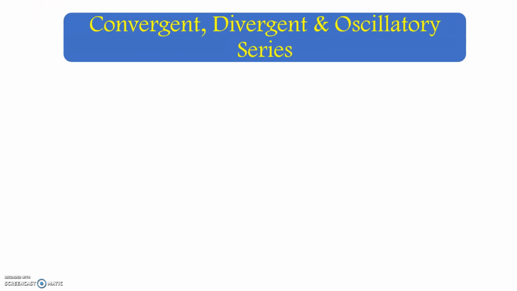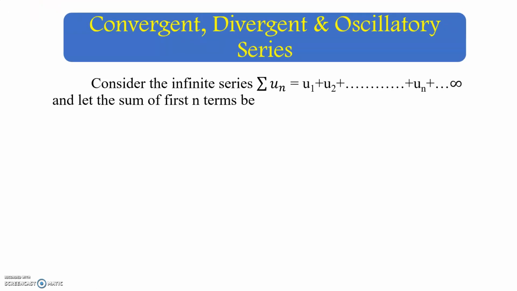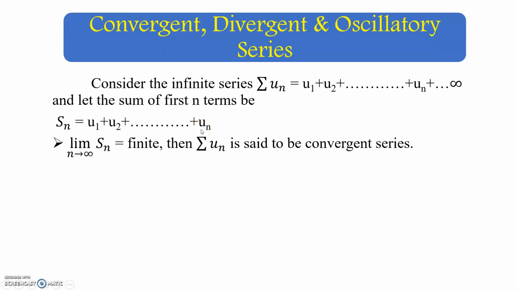Next, we are going to see the convergent, divergent and oscillatory series. Consider the infinite series summation un equal to u1 plus u2 plus etc. plus un plus up to infinity, and let the sum of the first n terms be written as Sn equal to u1 plus u2 plus etc. plus un.